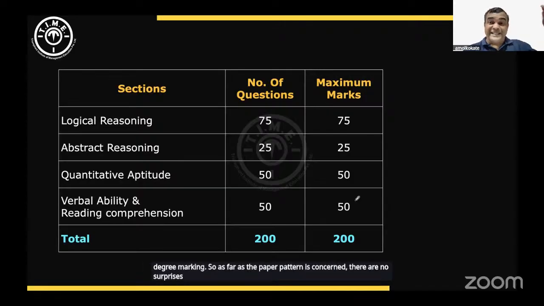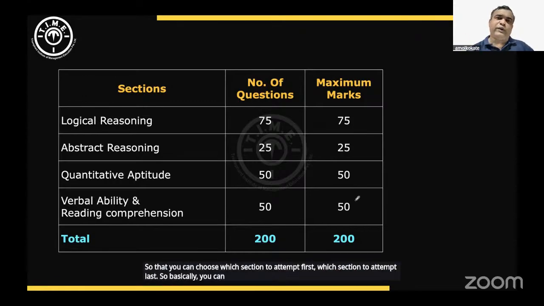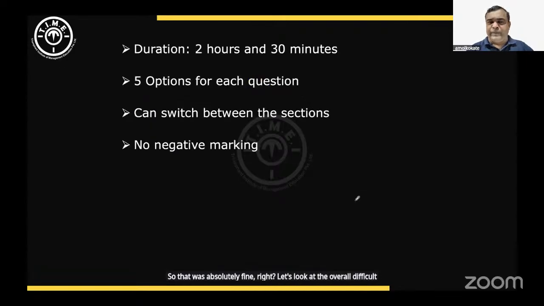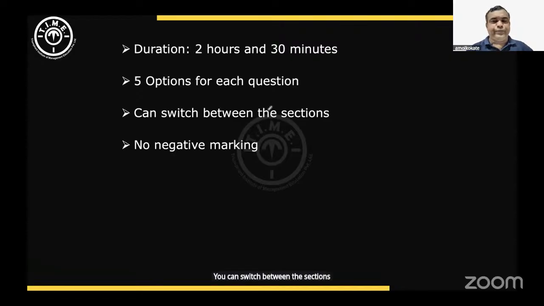There were proper sections mentioned so that you can choose which section to attempt first, which section to attempt last. So basically, you can attempt any questions from any section at any point of time. So that was absolutely fine. Right. Let's look at the overall difficulty level of the paper. Again, this is nothing different. 2 hours 30 minutes. Every question was carrying 5 options. You can switch between the sections, no negative marking.